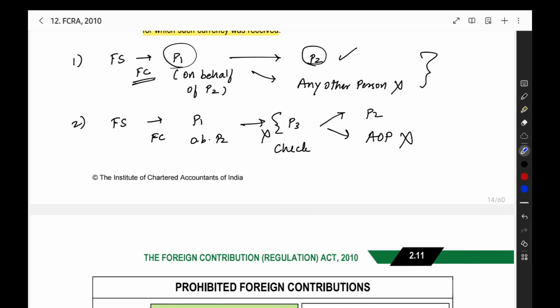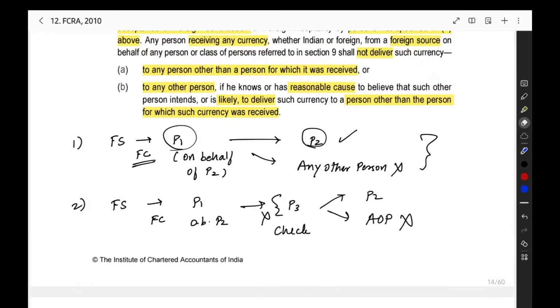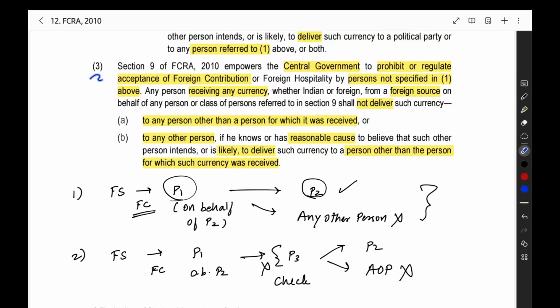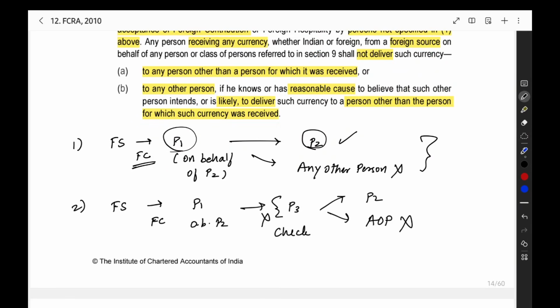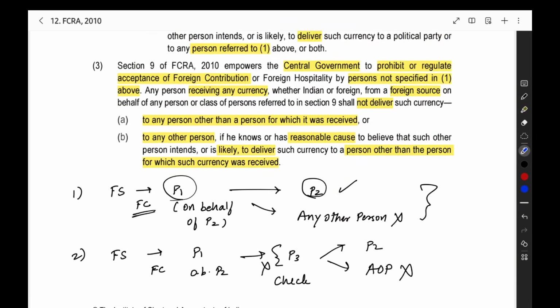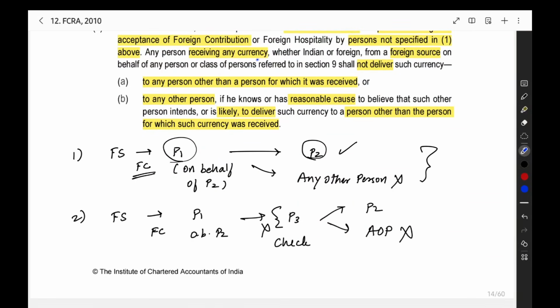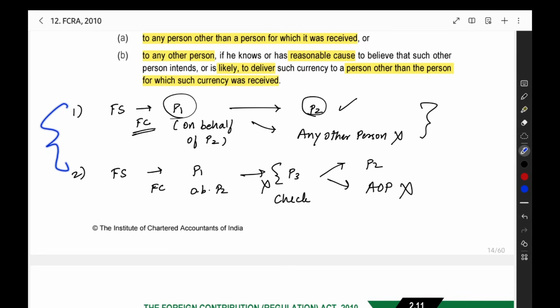Directly, for example, if you are going to receive the foreign contribution on behalf of person 2, it should properly reach person 2. That is the only thing here. So they have given that here in the form of this particular section number 9. One more point: this section 9 will be applicable only for currency. This transfer, you should do it only for currency. Properly it should reach person 2.